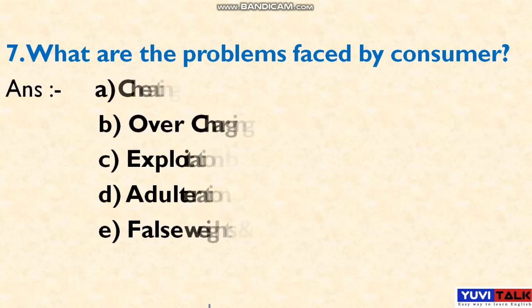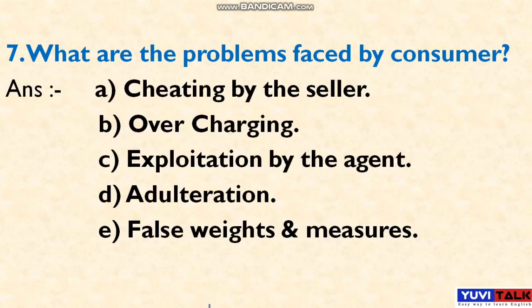Okay, what are the problems faced by the consumers? What are the problems faced by the customers? The first point is cheating by the seller. Customers are always cheated by the sellers. Next is overcharging. Sometimes the owners or sellers put on an overcharge. And third is exploitation by the agent. Sometimes agents can exploit the consumer because they can tell the overcharge or they get more money.